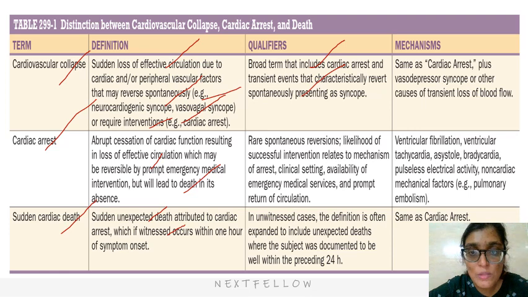In cardiac arrest, with rare spontaneous reversions, the likelihood of successful intervention relates to the mechanism of arrest, clinical setting, availability of emergency medical services, and prompt return of circulation. Mechanisms include ventricular fibrillation, ventricular tachycardia, or asystole, bradycardia, pulseless electrical activity, and non-cardiac factors like pulmonary embolism. In unwitnessed cases, the definition is often expanded to include unexpected deaths where the subject was documented to be well within the preceding 24 hours.